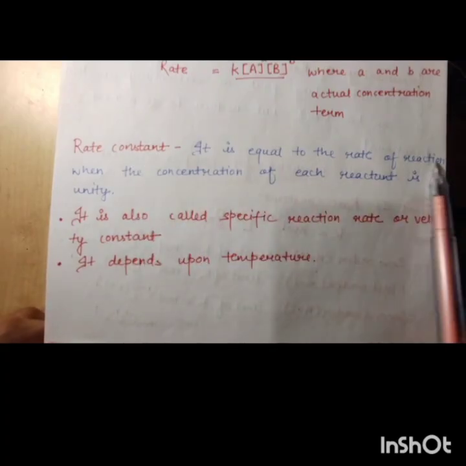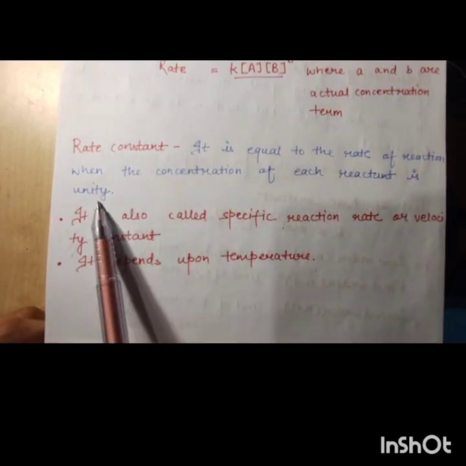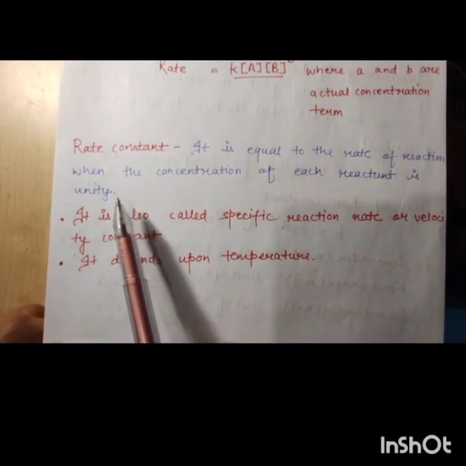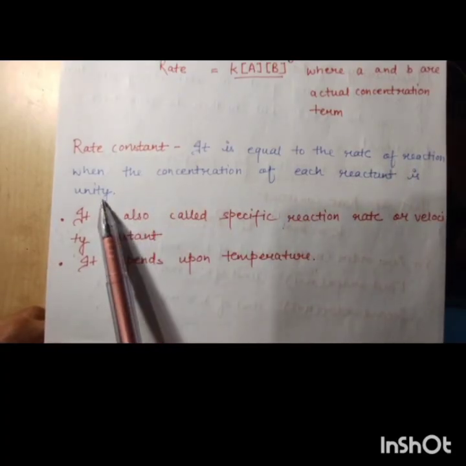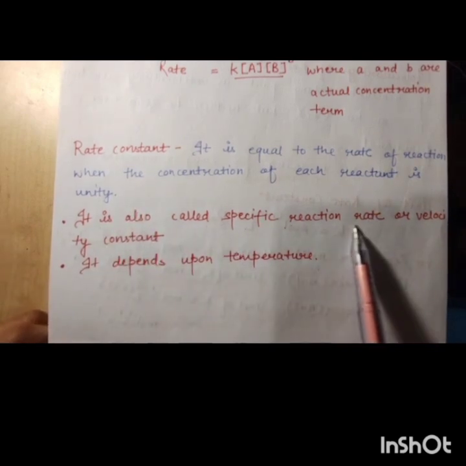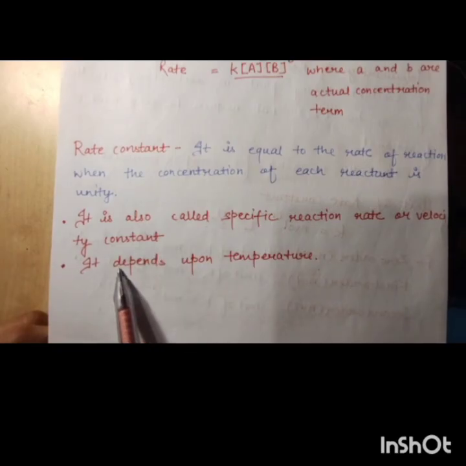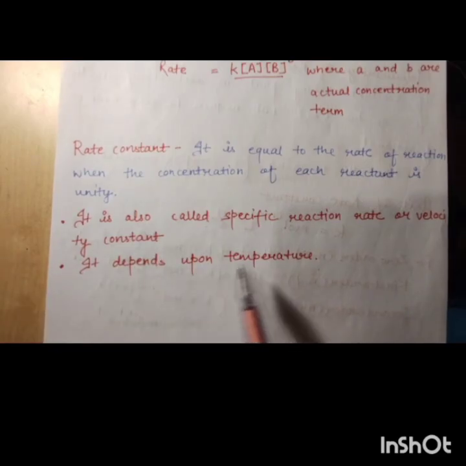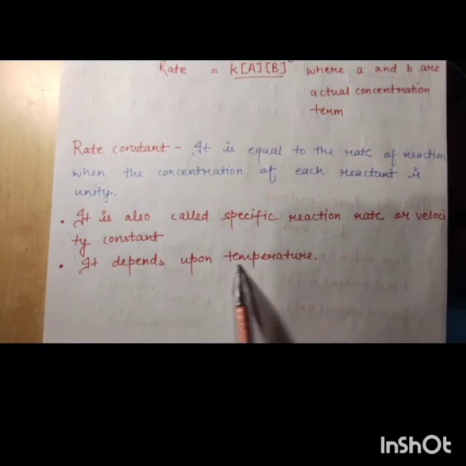It is equal to the rate of reaction when the concentration of each reactant is unity. It is also called the specific reaction rate or velocity constant, and it depends upon the temperature.